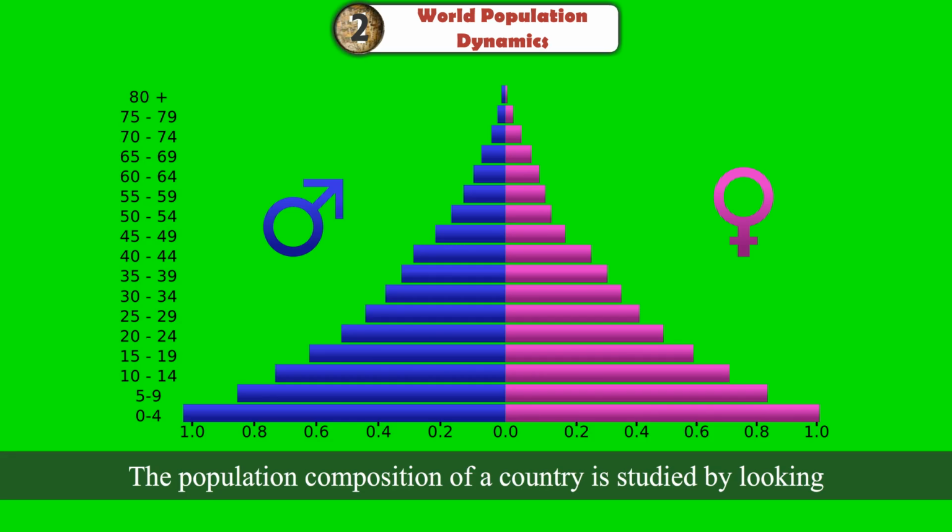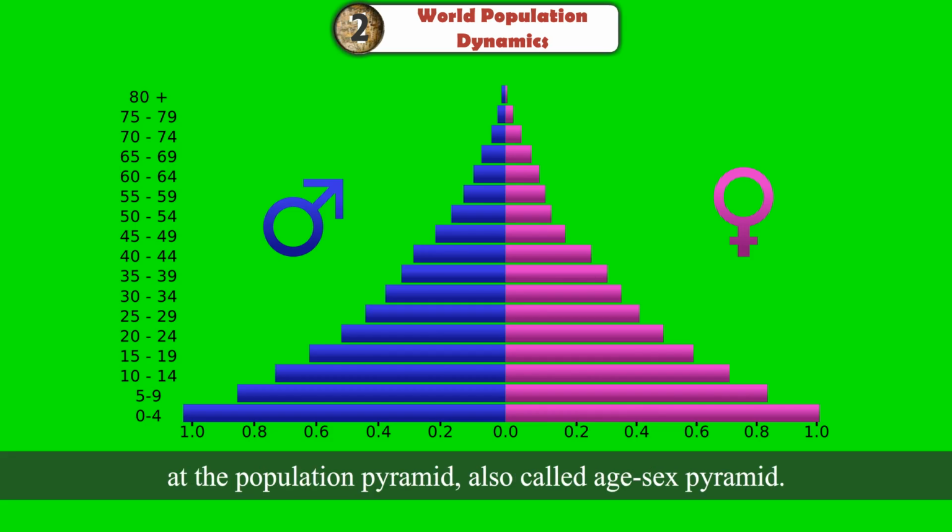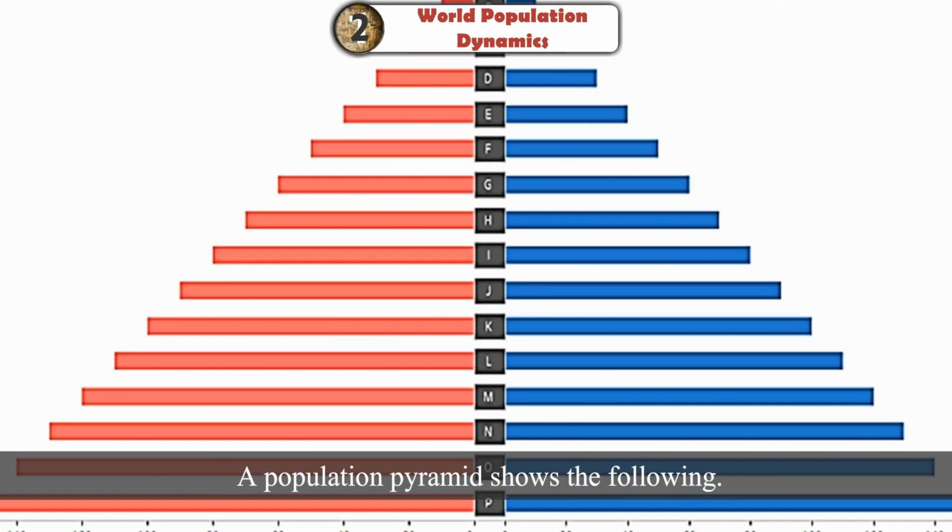Population pyramid. The population composition of a country is studied by looking at the population pyramid, also called age-sex pyramid. A population pyramid shows the following.